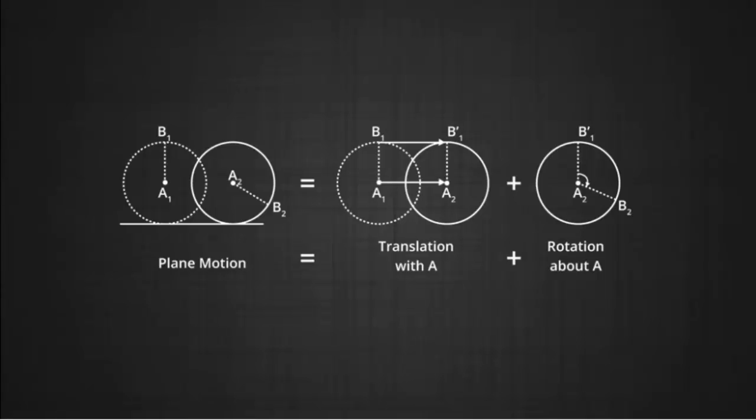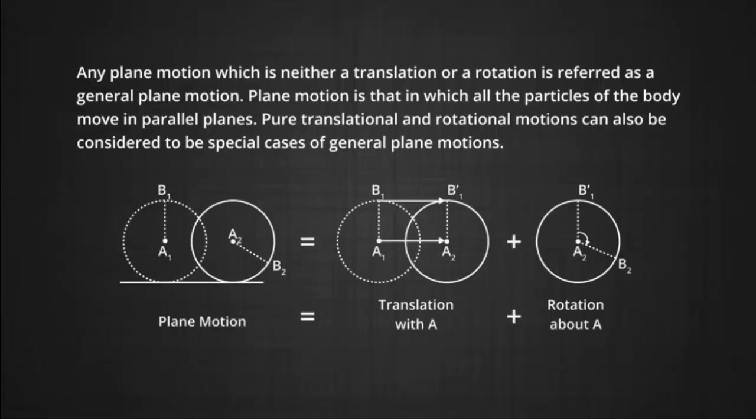If one observes a radial line, it moves from A1B1 to A2B2. The motion can be seen as translational and rotational simultaneously for this particular radial line. Any plane motion which is neither pure translation nor pure rotation is referred to as general plane motion. Plane motion is that in which all the particles of the body move in parallel planes. Pure translational and rotational motion can be considered to be special cases of general plane motion.